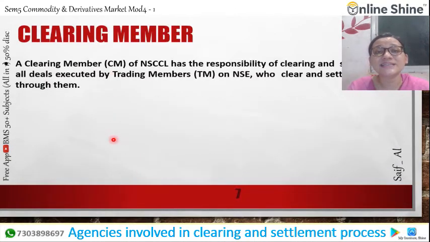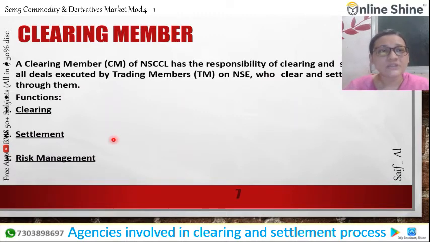Now, next is the clearing member. Very, very important. A clearing member of the NSCCL has the responsibility for the clearing and settlement of all the deals executed by the trade members on the National Stock Exchange. They clear and settle such deals through them, and settle all the dues of the trade member to the clearing member. So the functions are clearing, settlement and risk management.